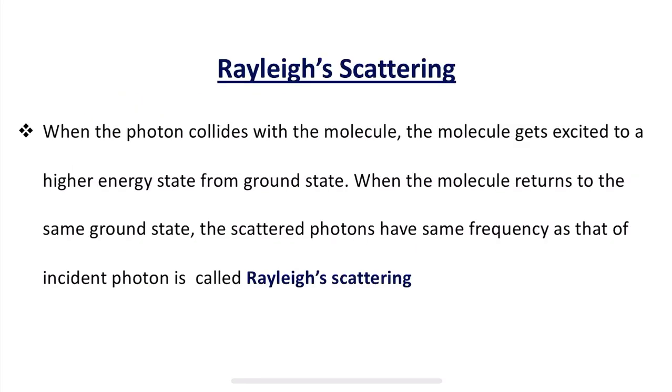So let us have a brief explanation on the theory of Raman spectroscopy. Let us consider the first case, that is Rayleigh scattering. When the photon collides with the molecule, the molecule gets excited to a higher energy state from the ground state. When the molecule returns to the same ground state, the scattered photons have the same frequency as that of the incident photon. This is called Rayleigh scattering, as we have just discussed.